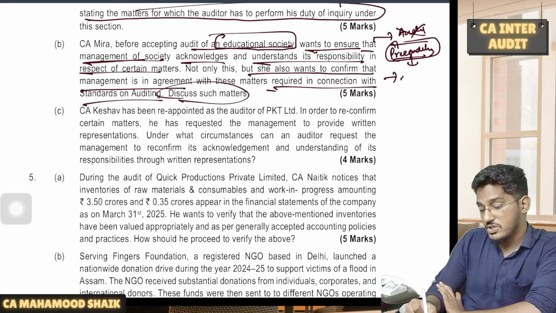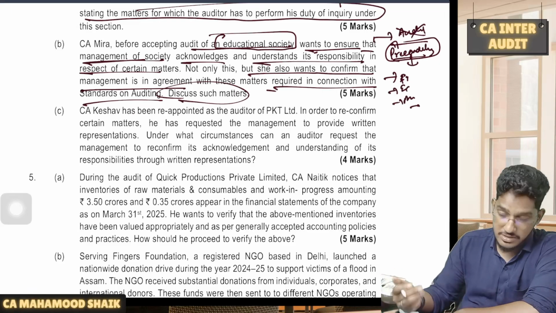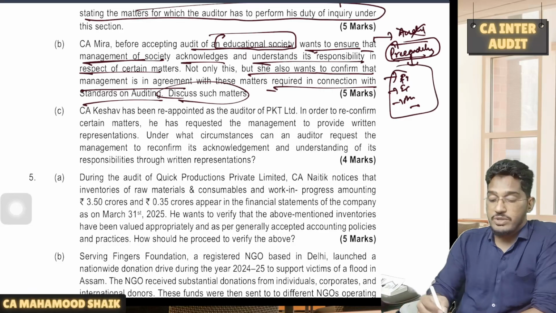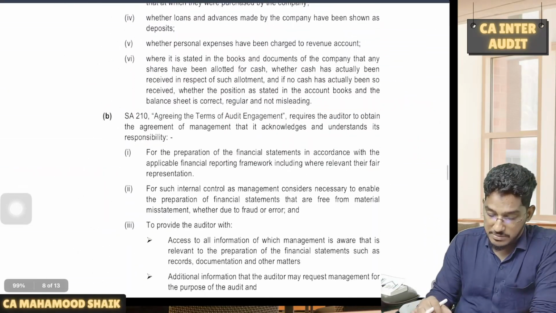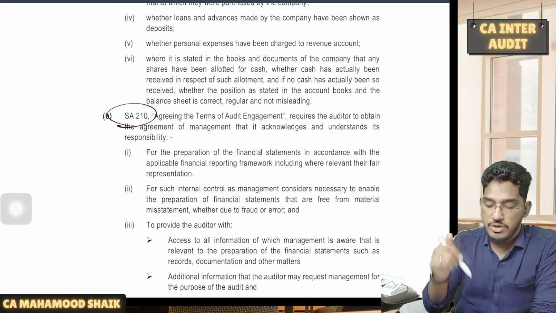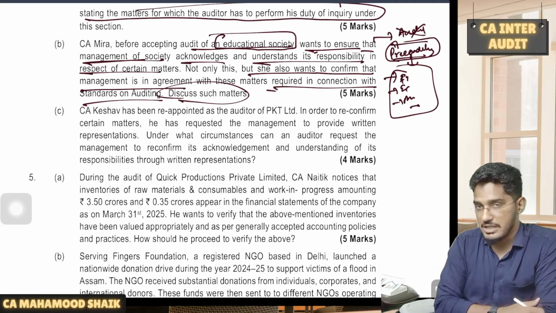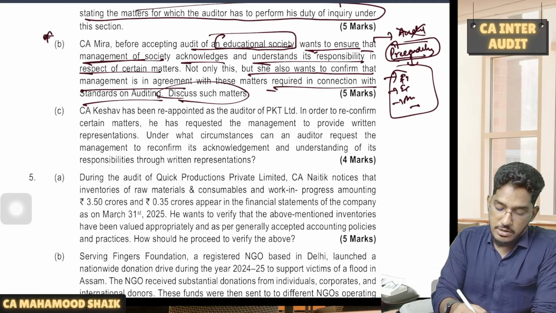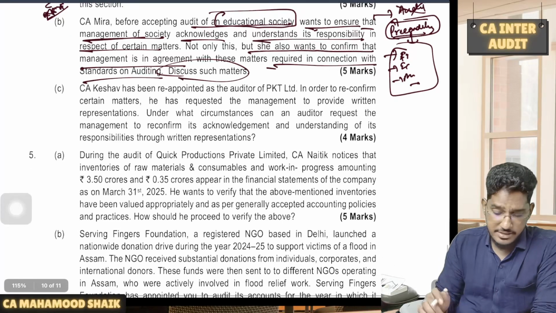Like in the preconditions, we have the preparation of financial statements, implementation of internal control, and providing access to the auditor with books, documents and records. And even all this acceptance, you have to get it by way of engagement letter. Yes or no? So that is what you are supposed to write. From ethics and terms of engagement, you have to write the relevant paragraph, not from audit of various entities. But I know many students would have committed a mistake if they ask the question in the examination. So it is important, you have to have a look at it. Read the question carefully.